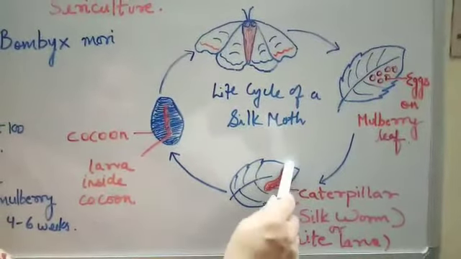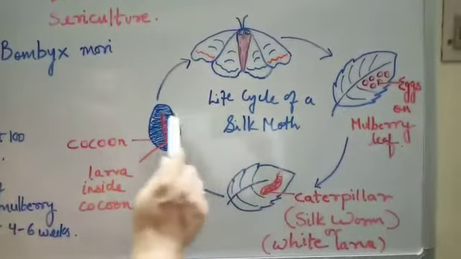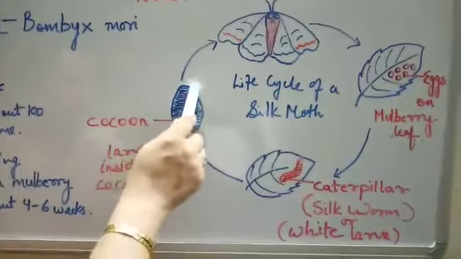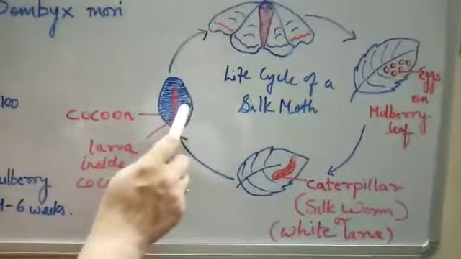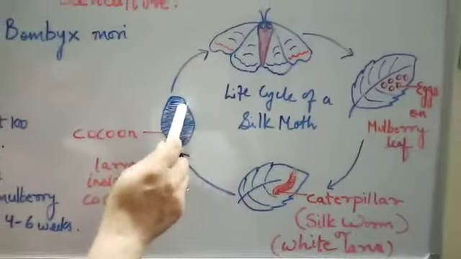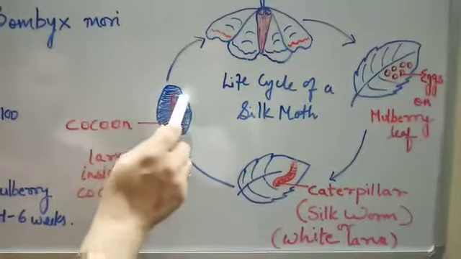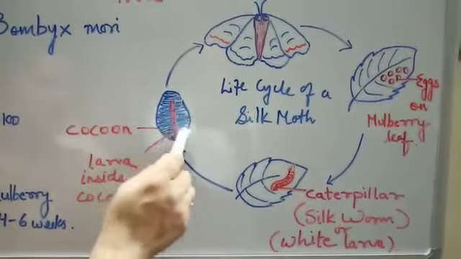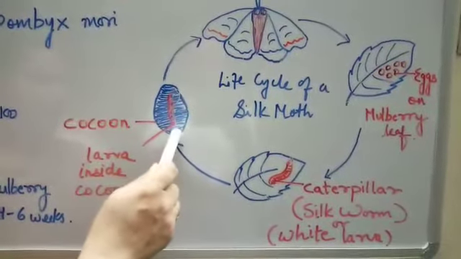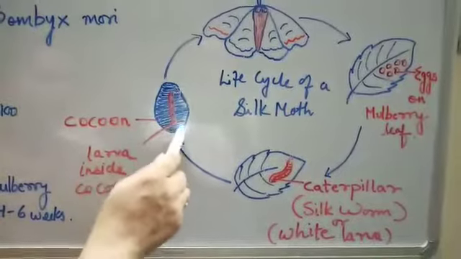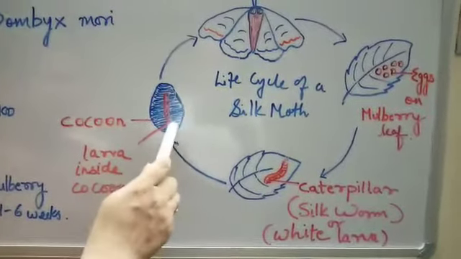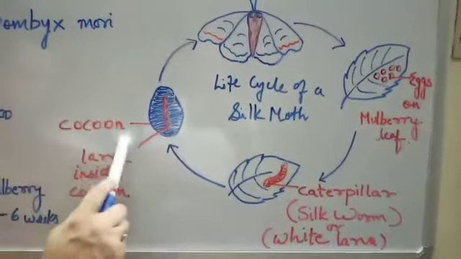So they keep on secreting the silk fibers. And these silk fibers are very sticky. So gradually these silk fibers cover the whole larva. And ultimately these silk fibers become very hard and they form a shell-like structure called a cocoon.